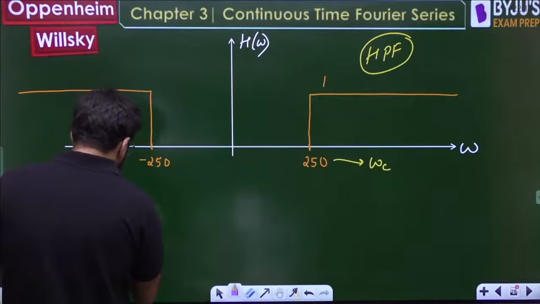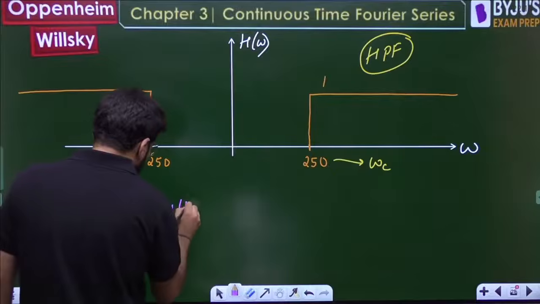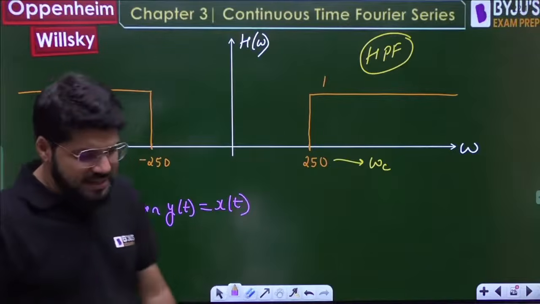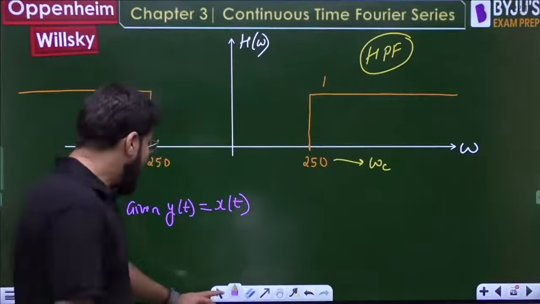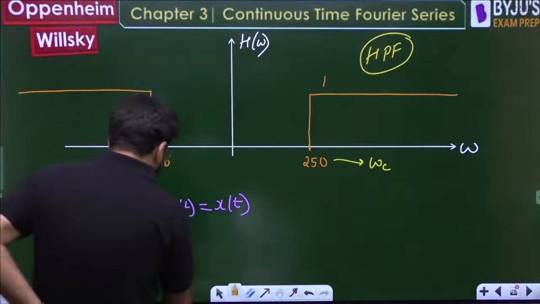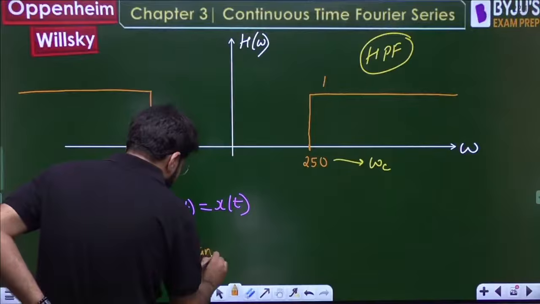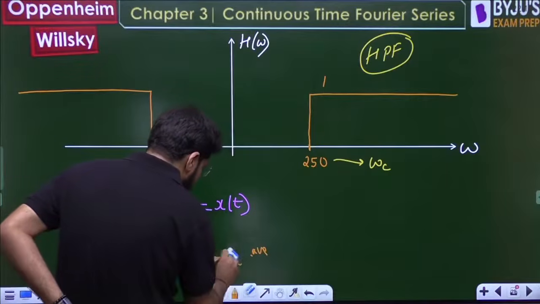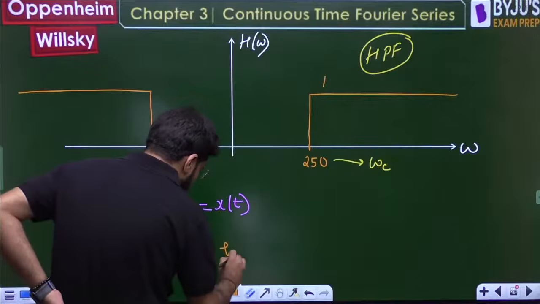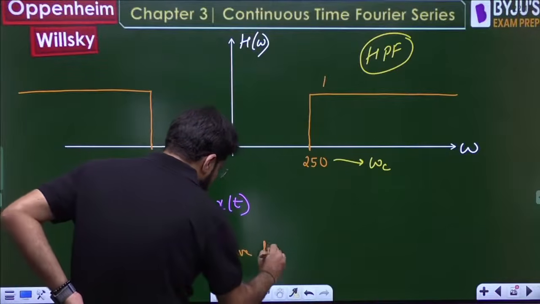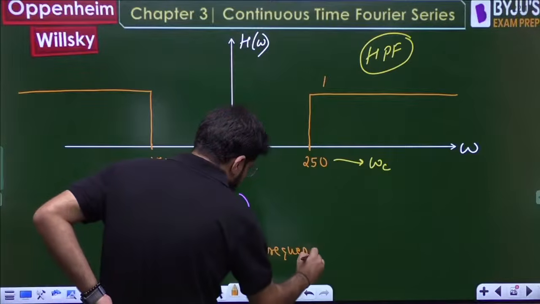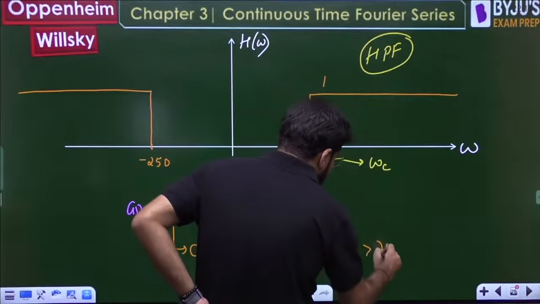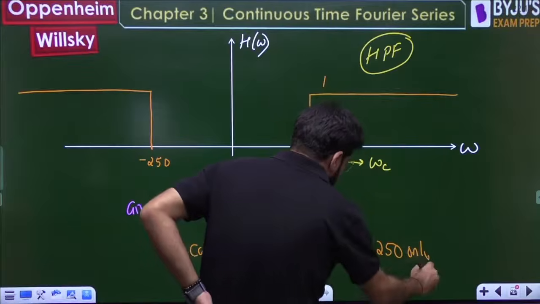So what you are given is yt is equal to xt. But yt, as per this filter, can only have the frequencies omega greater than 250 only.